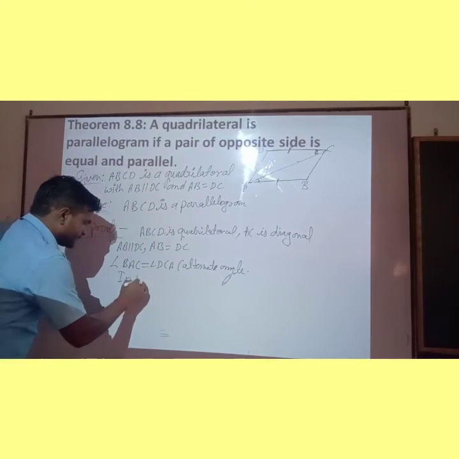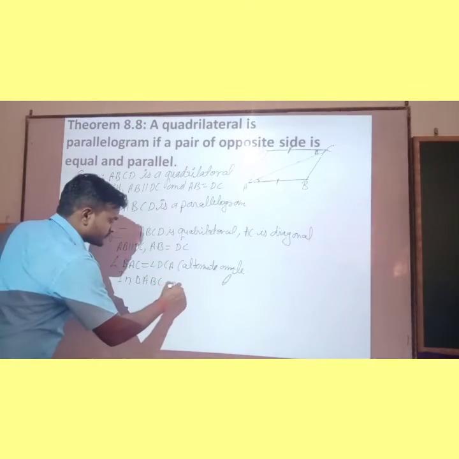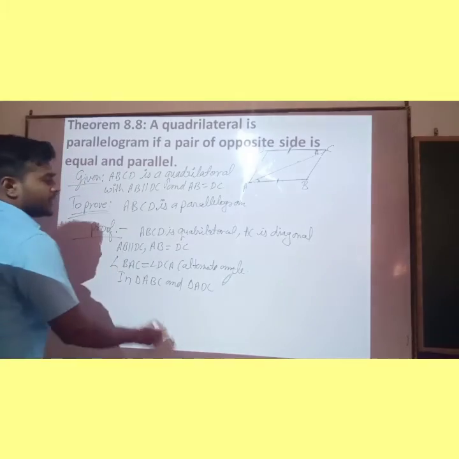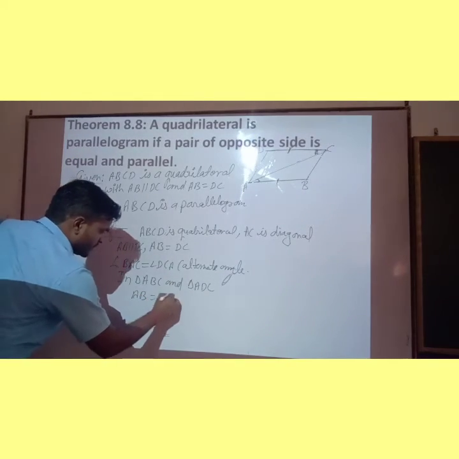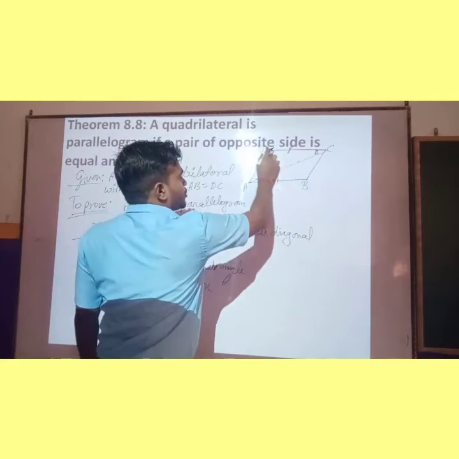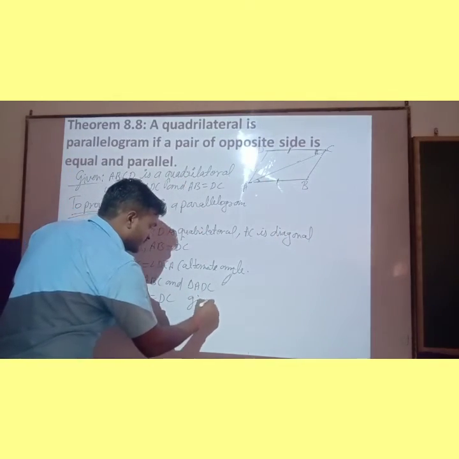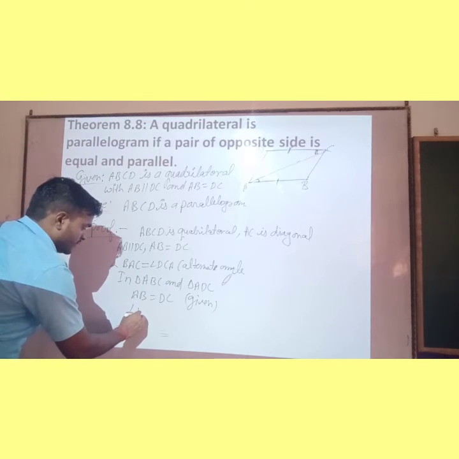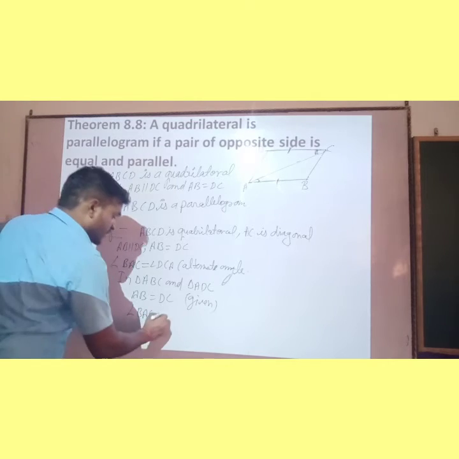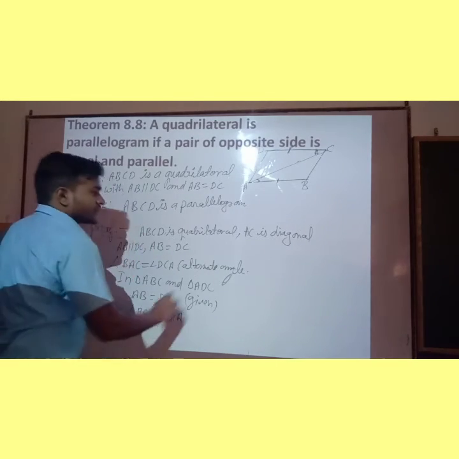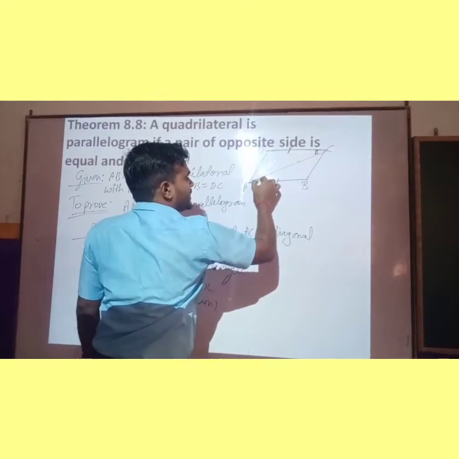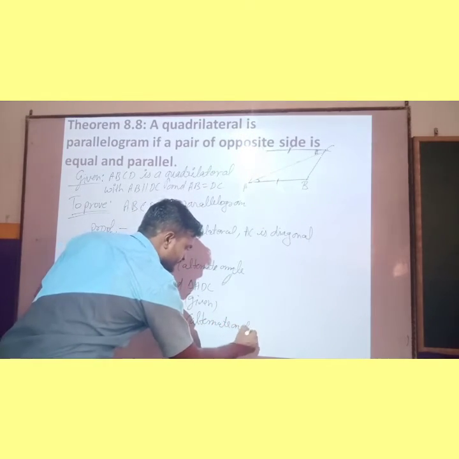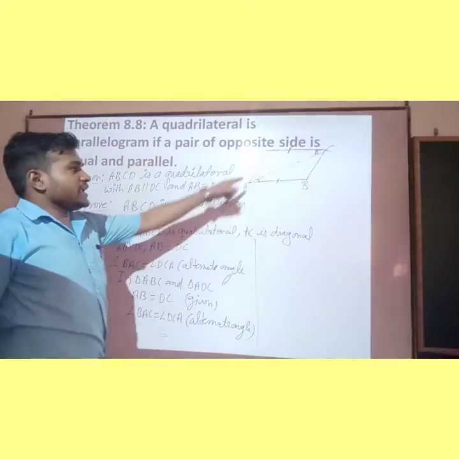Write down in triangle ABC and triangle ADC: AB is equal to DC, that is already given, and angle BAC is equal to angle DCA, that are alternate angles, and children, AC is common.